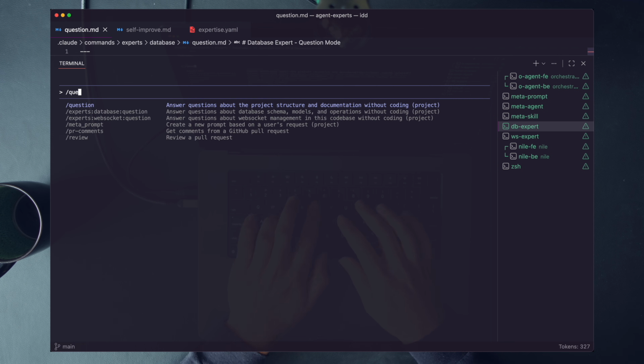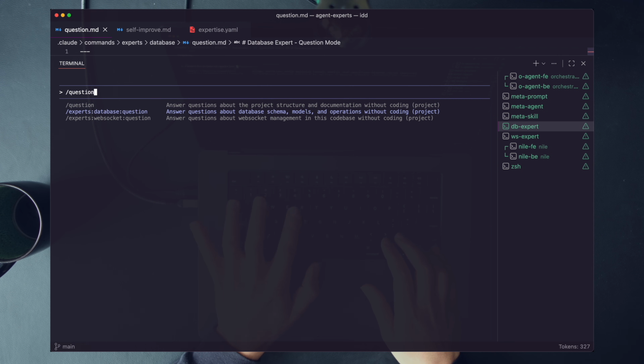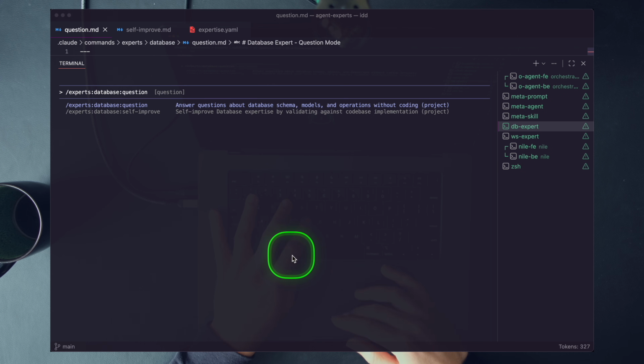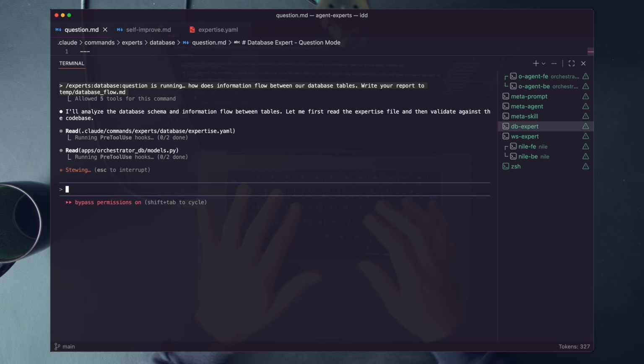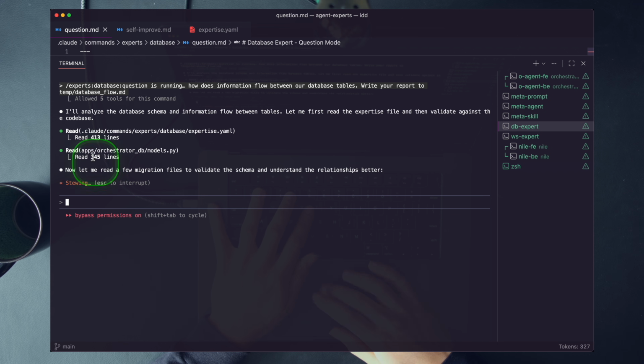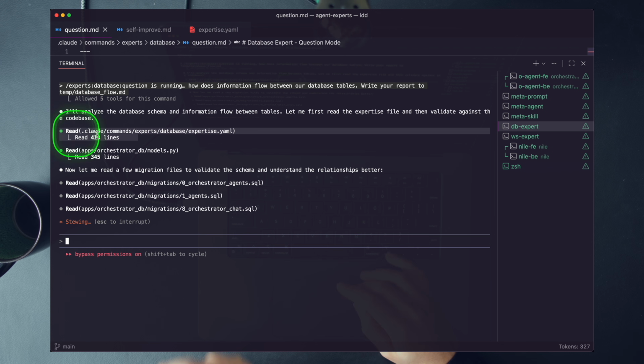We'll type /question, and you can see our question prompts here. We'll tab on database question, and then we'll ask this: How does information flow between our database tables? Write your report in this temp file. So the first thing this agent does is critical, and it changes the flow of everything. It first reads this expertise file.